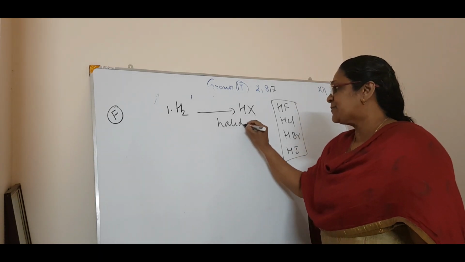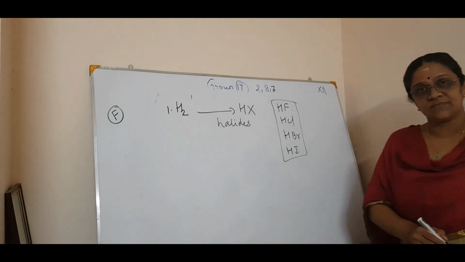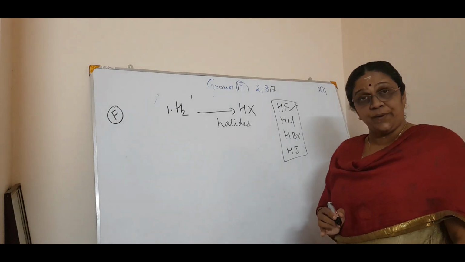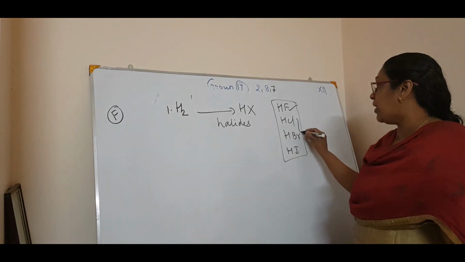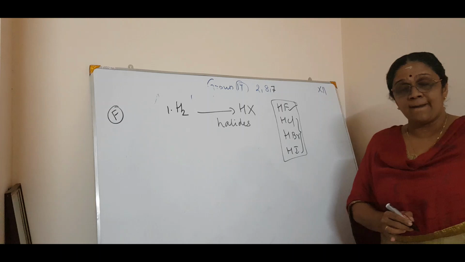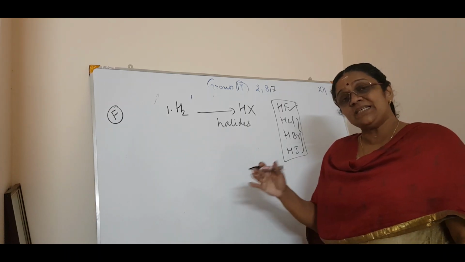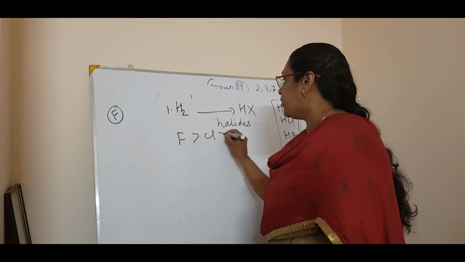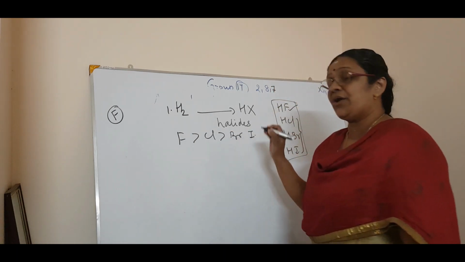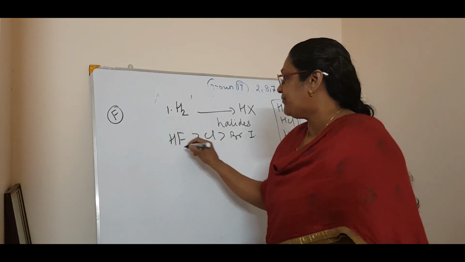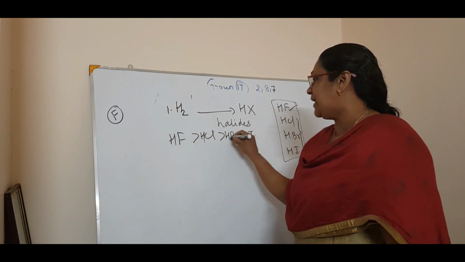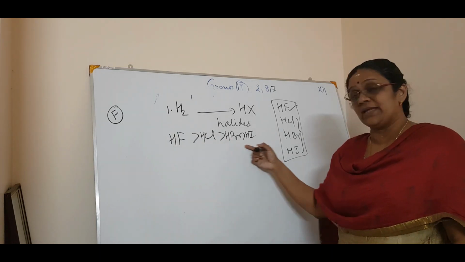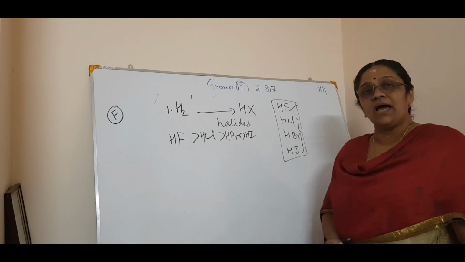Correct? As I said, HF is a liquid due to hydrogen bonding, the rest are all gases. Now the reactivity decreases in the order of fluorine, chlorine, bromine and iodine. That is, HF formation is the most reactive, then HCl, HBr and HI.